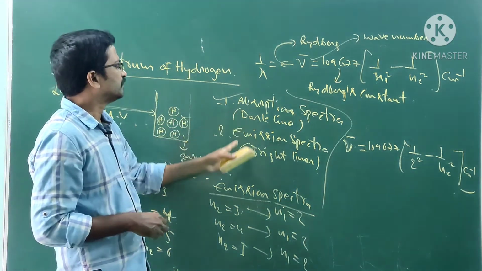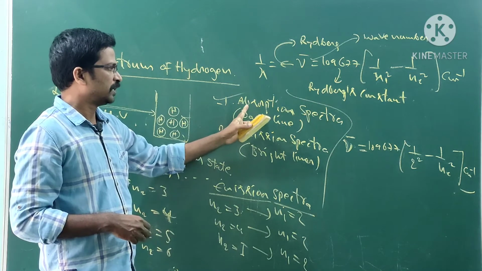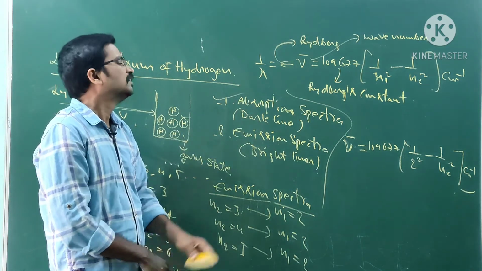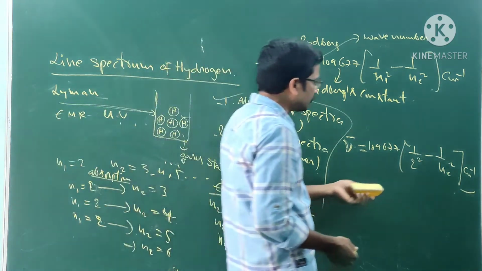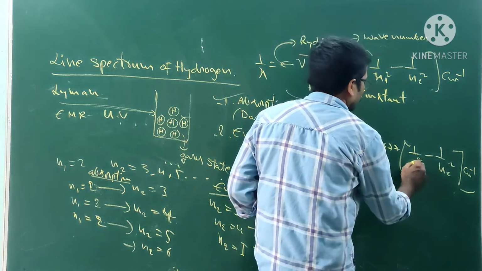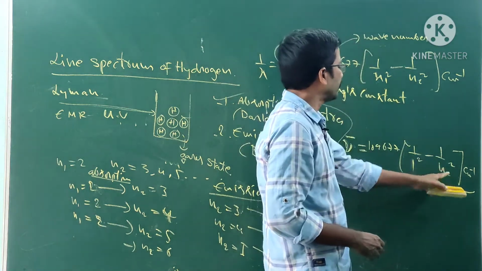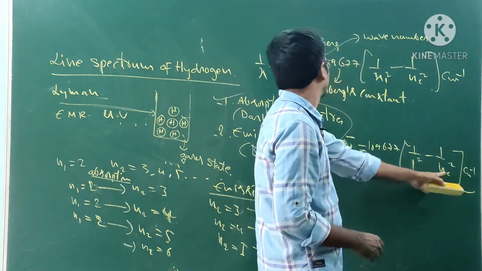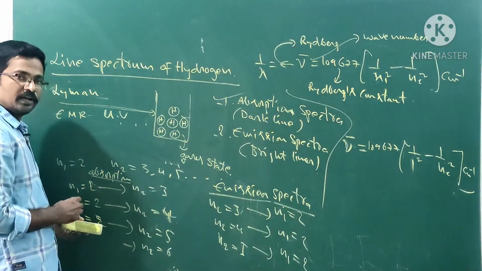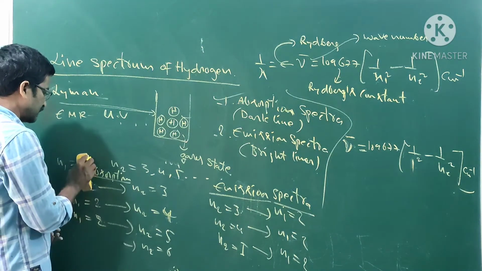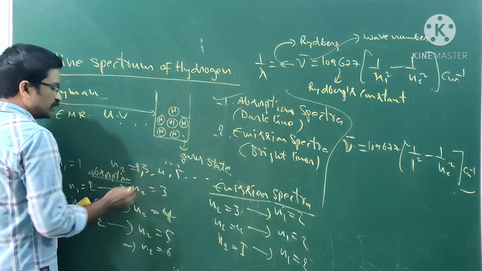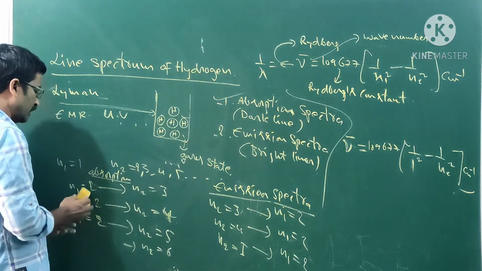He also observed absorption spectra and emission spectra, in the same way. Electron transitions from N1 to any level give the Lyman series. In absorption, Lyman explained it like this: N is equal to 1, 2, 3, 4 and so on.